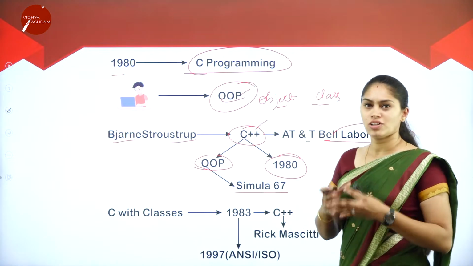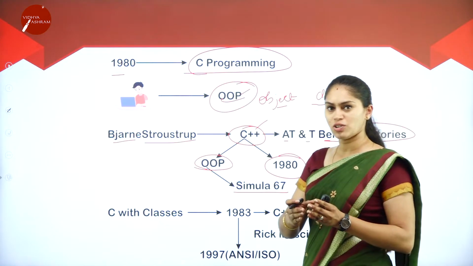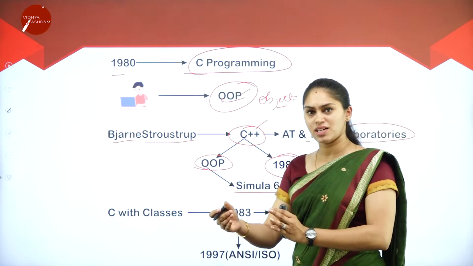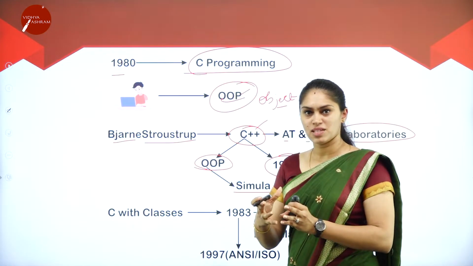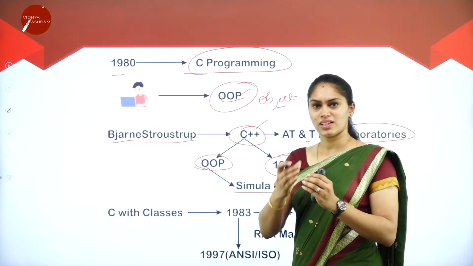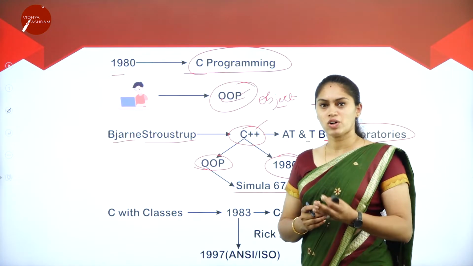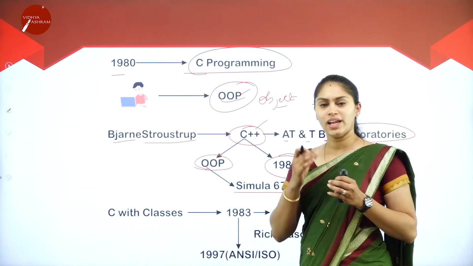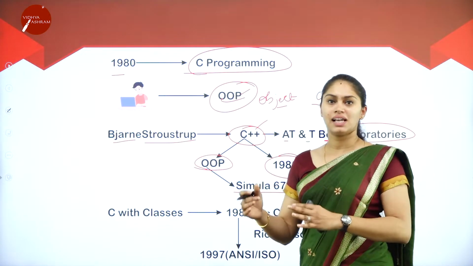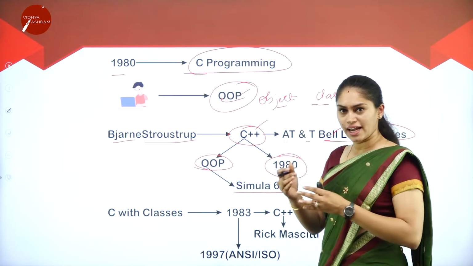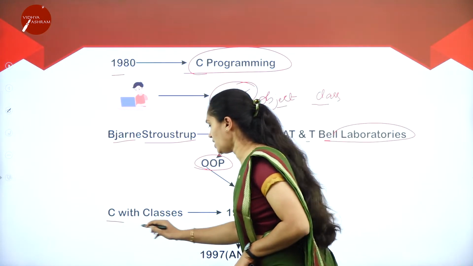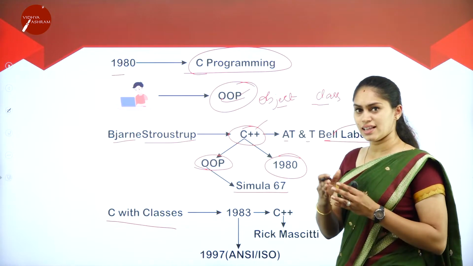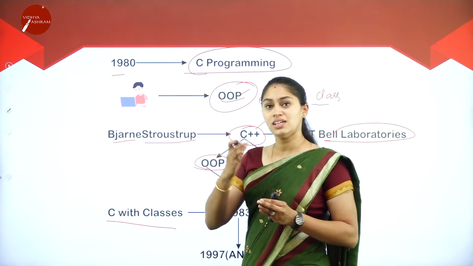After that, we got to know that we are working with object-oriented programming and C++ programming. C++ mainly works on the object-oriented programming concept. When it comes to object-oriented programming, we focus more on objects and classes. So that was later named C with classes.